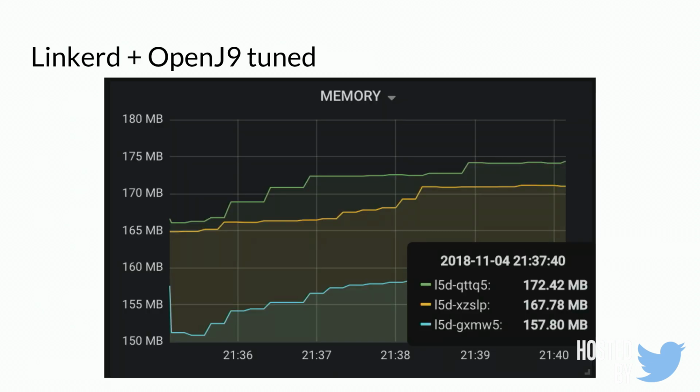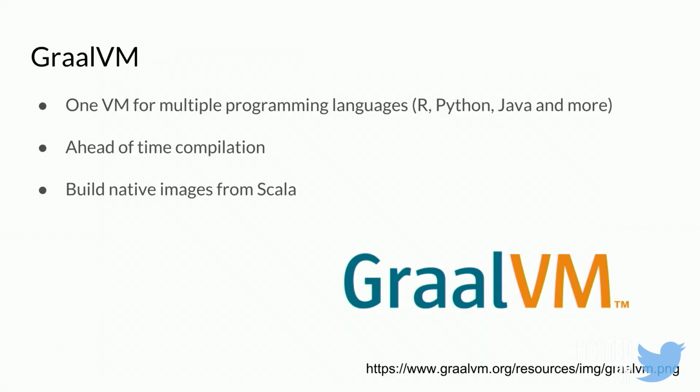Okay, so this is Linkerd with a bunch of optimization flags added. We're able to get this down to 172. So still almost at that 200 mark, but we're doing pretty good. This is 172 megabytes per host. That's acceptable for some.